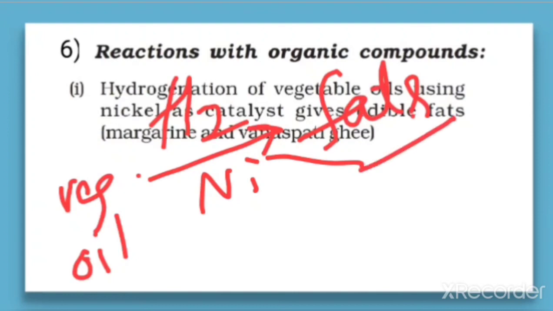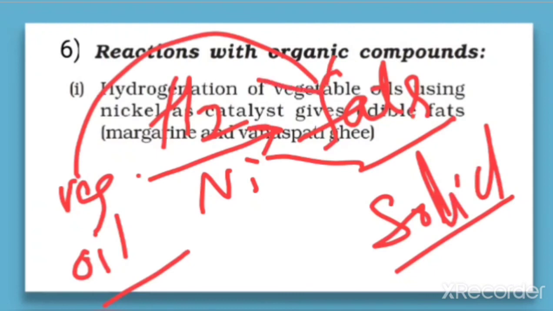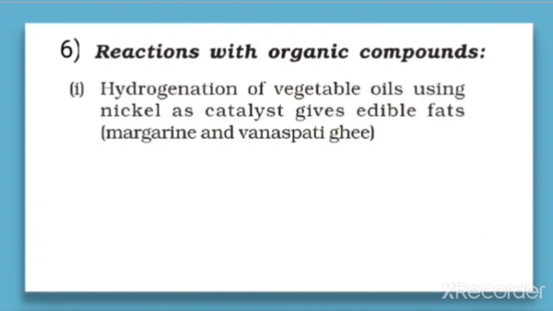This is a solid form, and this one is liquid. So we can convert liquid into the solid form by hydrogenation of a vegetable oil into the vanaspati ghee. This is one of the important reactions also.